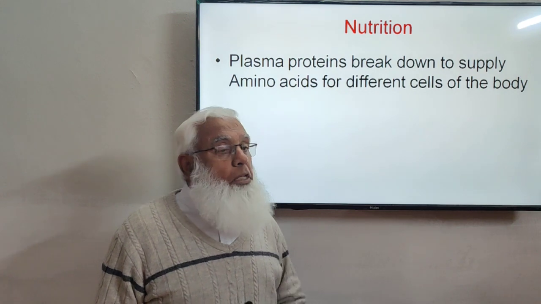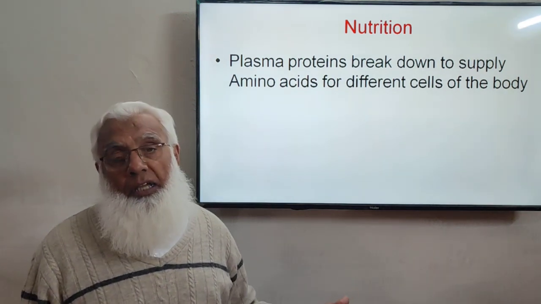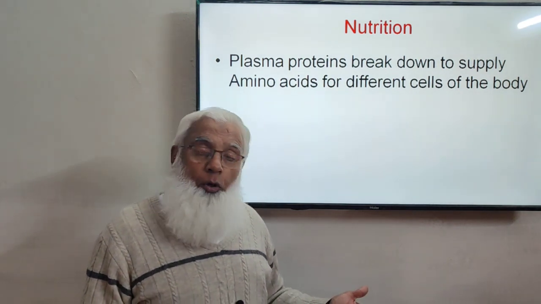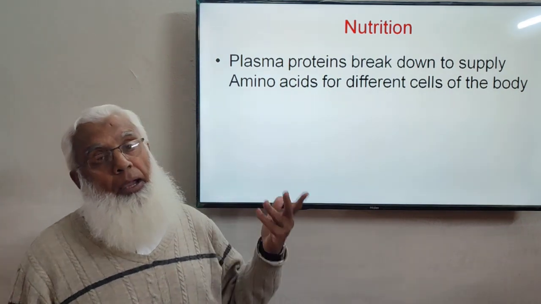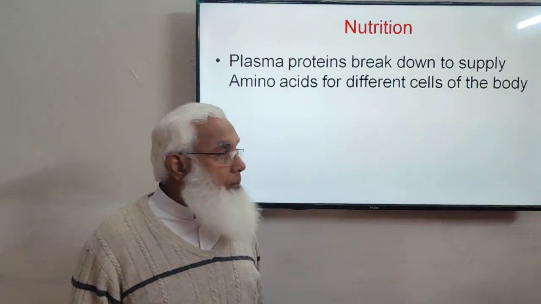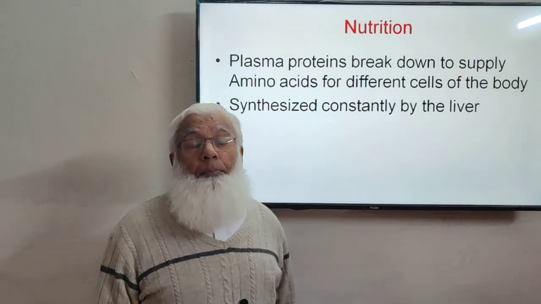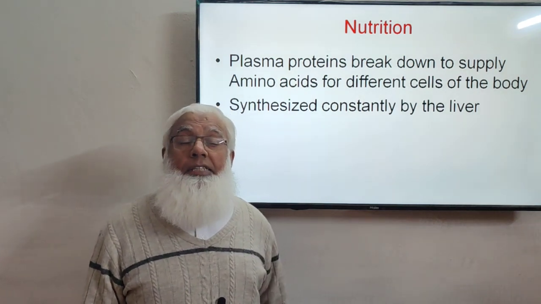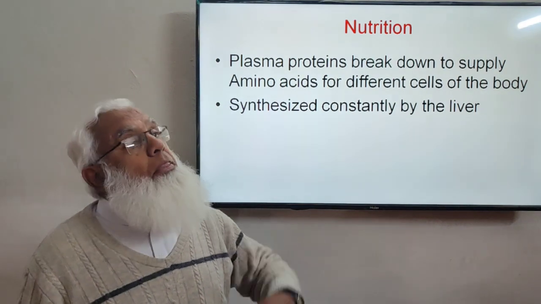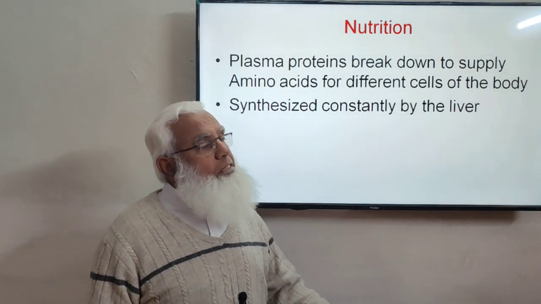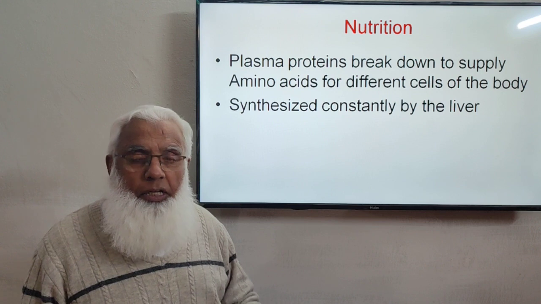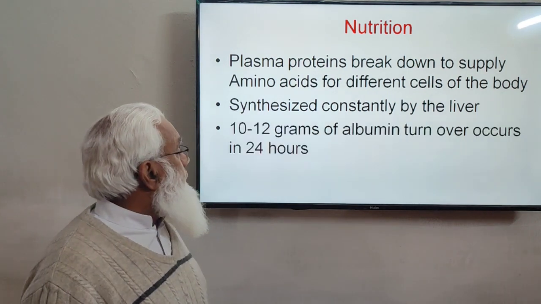So plasma proteins are circulating. They can be broken down into amino acids, and these amino acids can be utilized by any cell in the body. So nutrition. These plasma proteins are constantly being synthesized in the liver, and they can be provided to all the cells of the body, but all the plasma protein synthesis occurs in the liver.